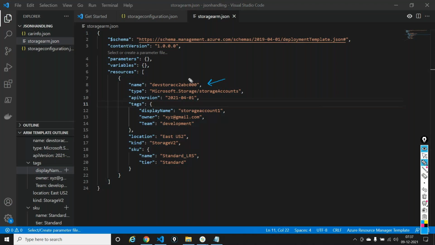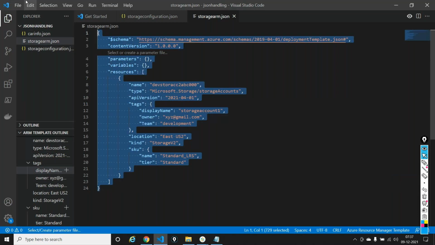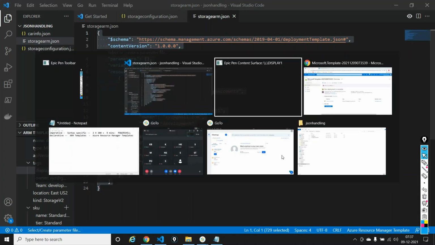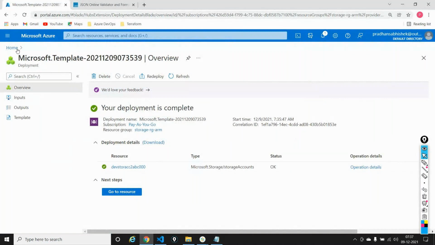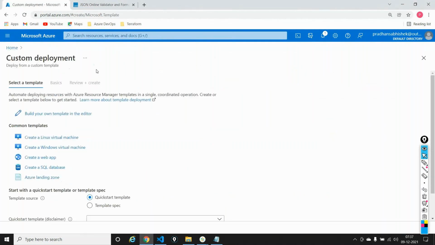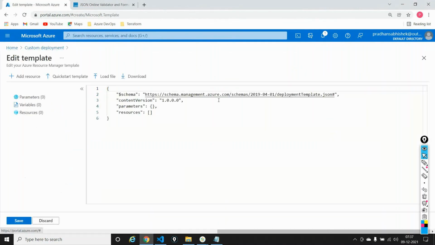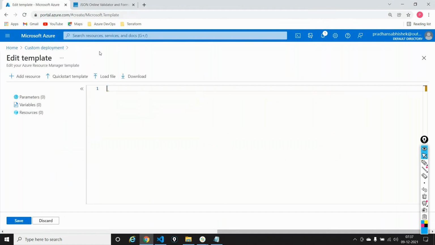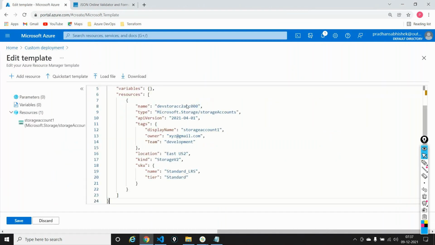Now, if the client has to take this template, each and every time he goes inside this custom deployment, he has to say edit your template, paste this template here, and edit this name. Let's say he needs a different name, different location, different SKU.